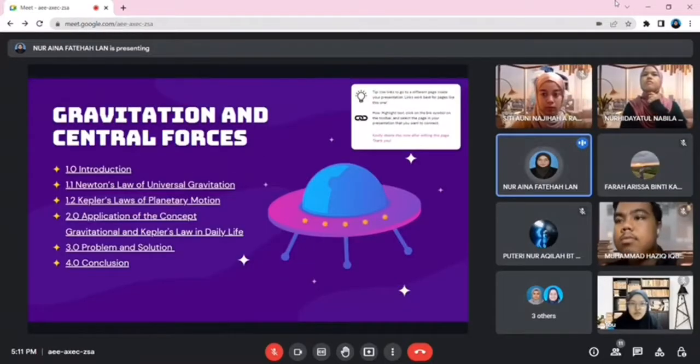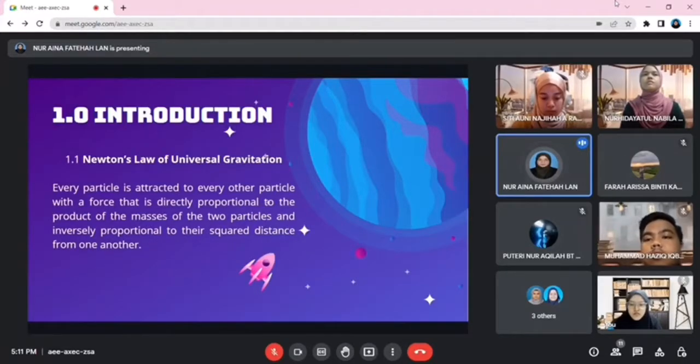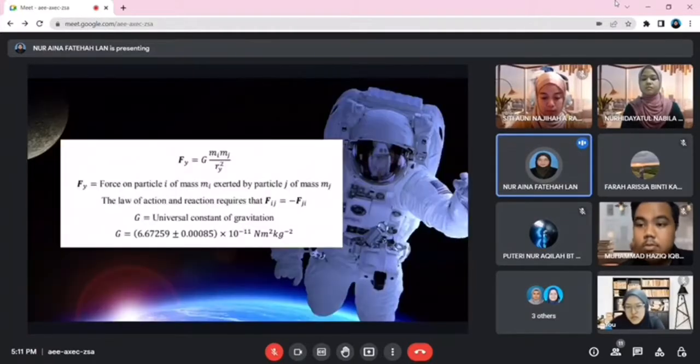Okay, this is the list for the gravitational and centrifugal force. First, 1.0 Introduction. Newton's law of universal gravitation: every particle is attracted to every other particle with a force that is directly proportional to the product of the masses of the two particles and inversely proportional to the square of their distance from one another. Our formula for the gravitational force is F_ij equals G m_i m_j over r squared_ij.